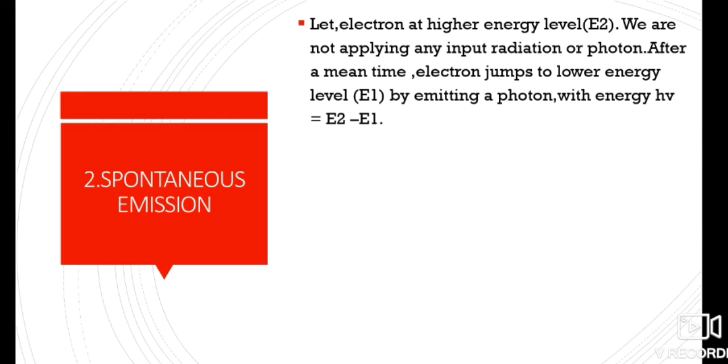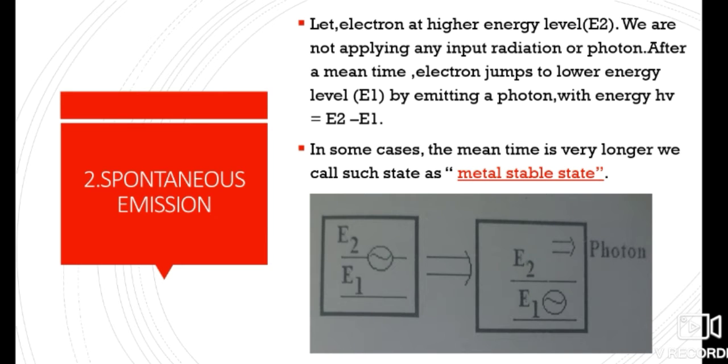Next, we are having spontaneous emission. In this spontaneous emission, the electron is at high energy level E2, and we are not applying any input radiation or photon. After a mean time, the electron jumps to lower energy level E1 by emitting a photon with energy h mu equal to E2 minus E1.